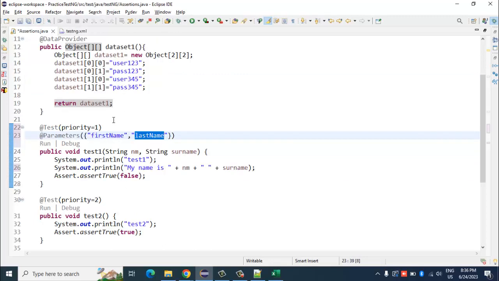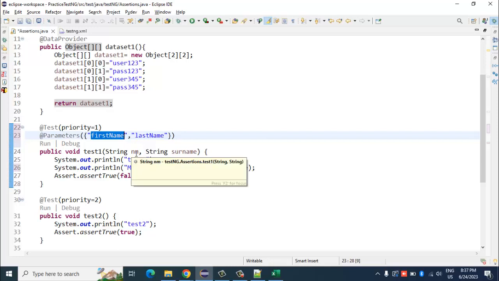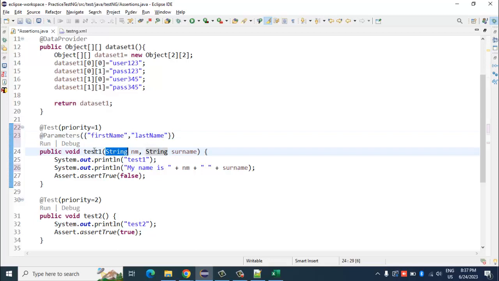Okay, and then those values I am using here in my input parameter for this particular method.